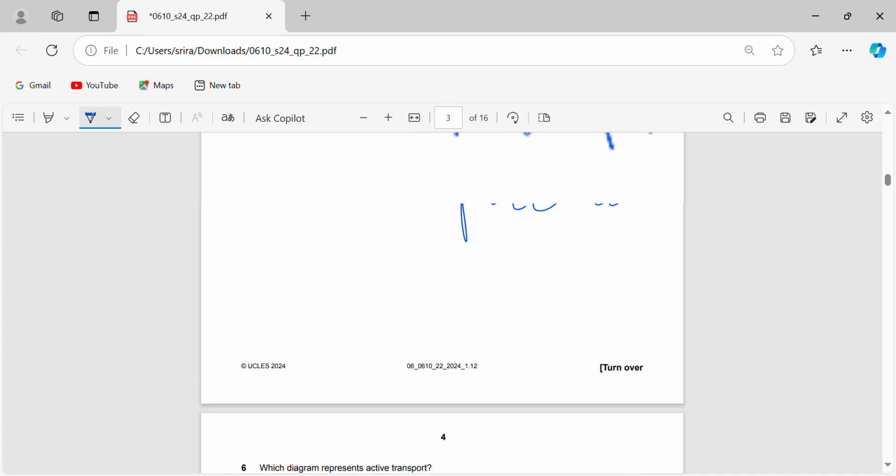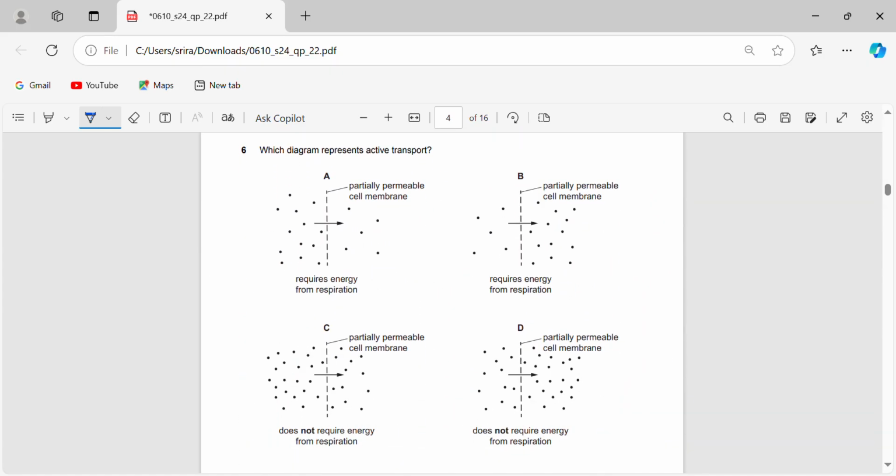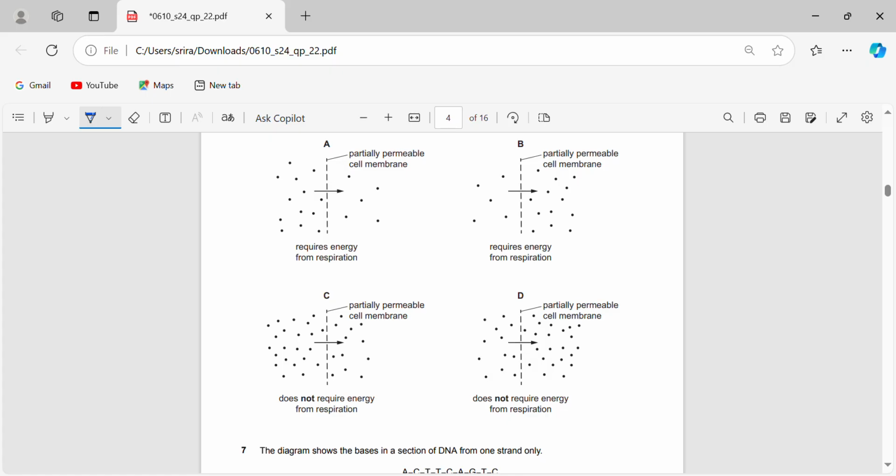Okay, which diagrams represent active transport? Active transport is the movement of molecules from a region of lower concentration to a region of higher concentration, against a concentration gradient, using energy from respiration, across a partially permeable membrane. In my description, you heard me say using energy from respiration.